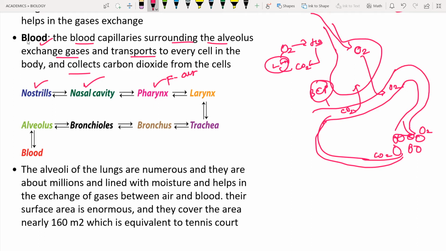Next is the larynx. The larynx contains vocal cords. These vocal cords are going to vibrate when the air passes from the lungs to the vocal cords, creating sounds.